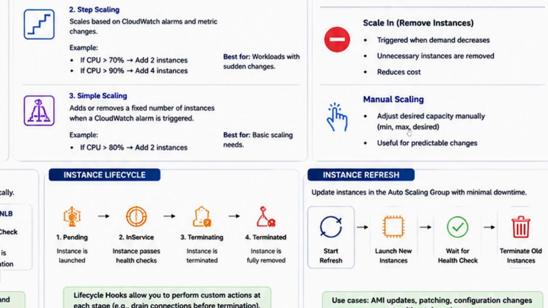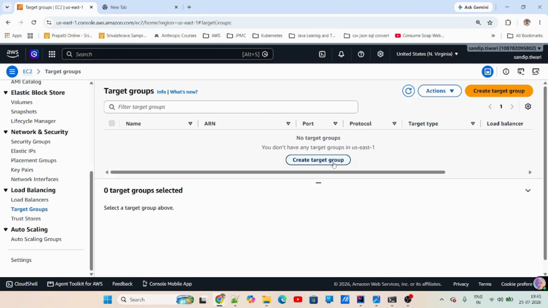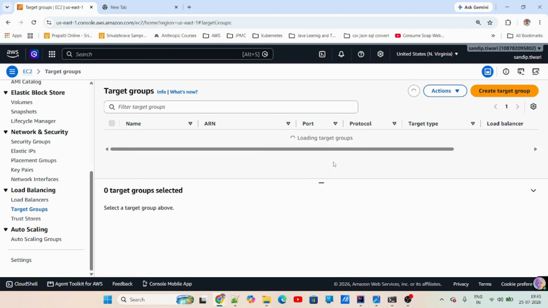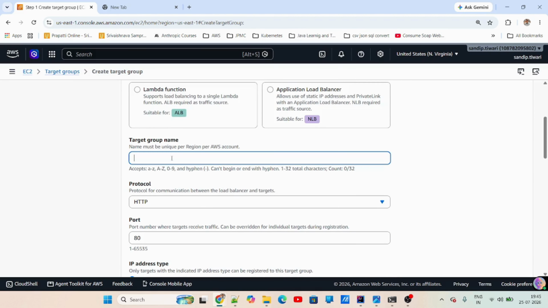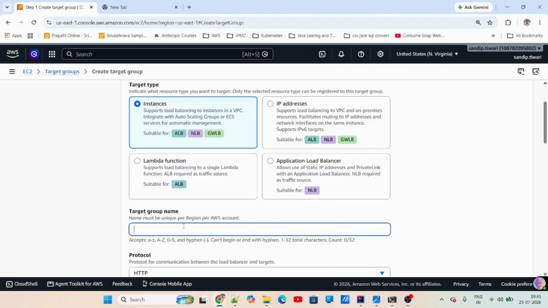What I'm going to do is first create a target group. Let's do that. For ALB and target groups, there is another video of mine. You can watch that video. That will help you understand how to create a target group and the other details. But for now, I'm just going to create a new target group. In case of auto scaling, I will just create the target group for my ASG.